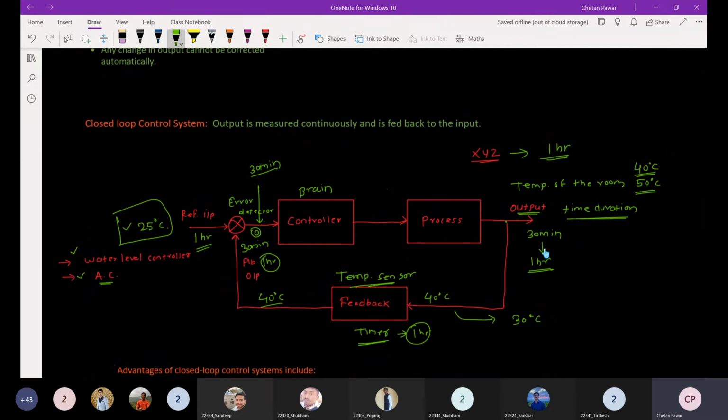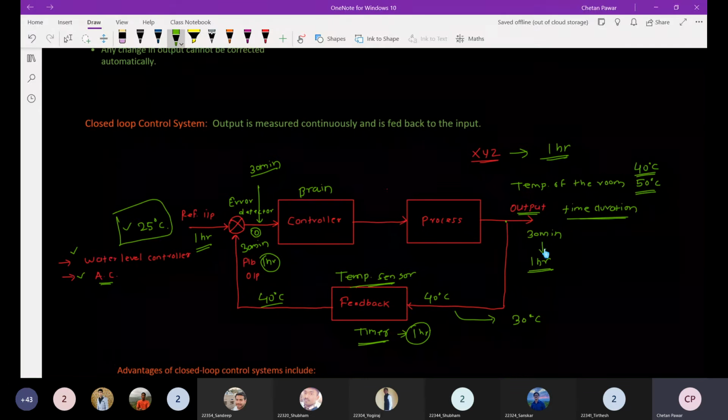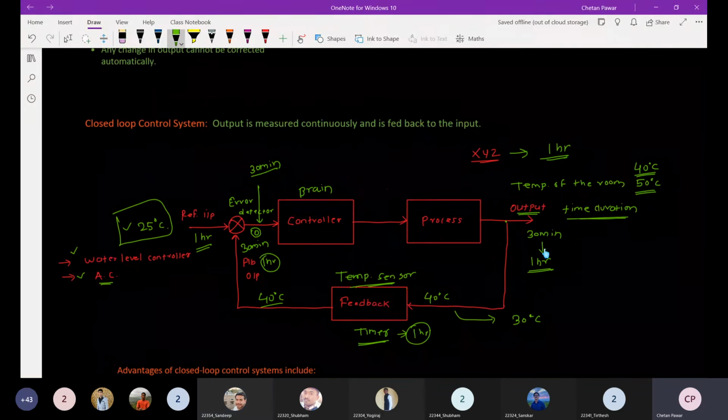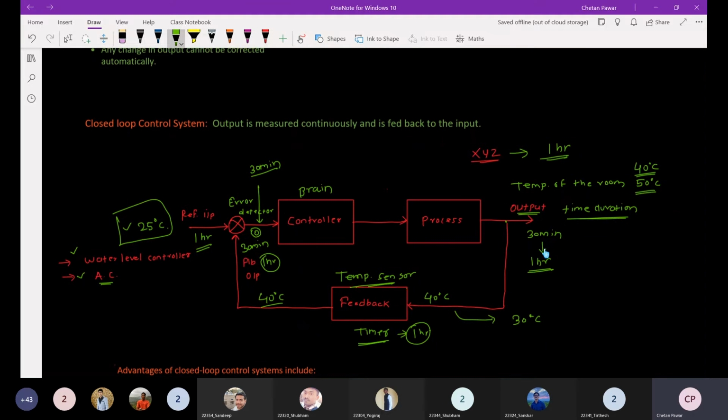Good. Okay. So any other closed loop control systems? Sir, the kitchen water heater. How will that be a closed loop control system? After a certain temperature, it will stop. Which kind of water heater are you saying, the one we immerse into the bucket, or a geyser?